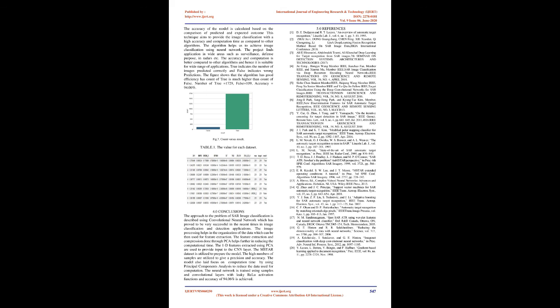The MSTAR dataset is utilized to prepare the model. A high number of samples are utilized to give precision and accuracy. The model also laid focus on computation time by using principal component analysis to reduce the data used for computation. The neural network is trained using samples and convolutional layers with leaky ReLU activation functions, and an accuracy of 94.06% is achieved.